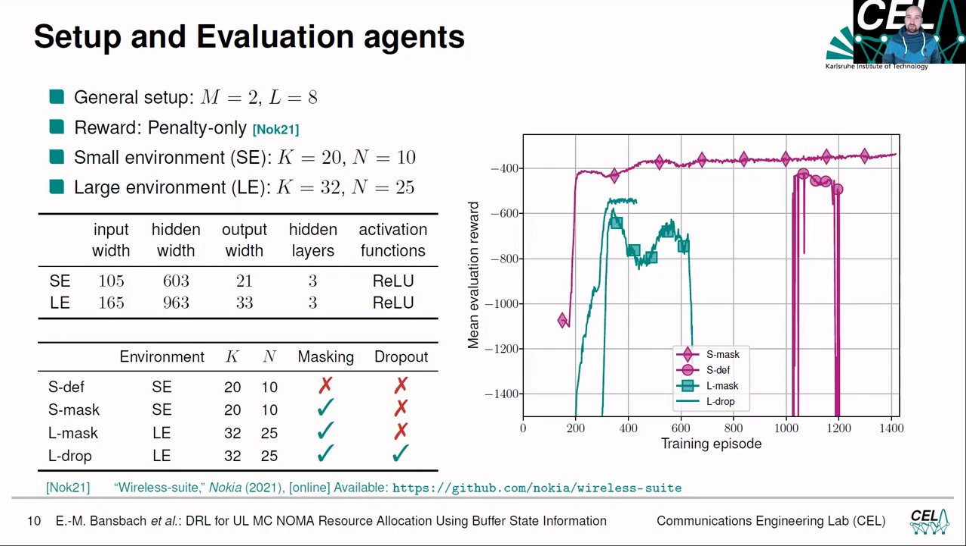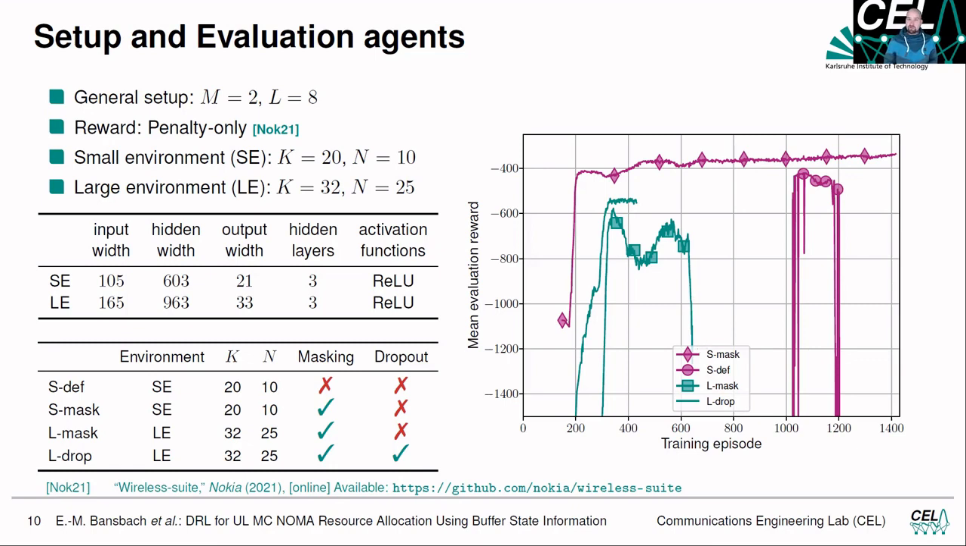Now take a look at the large environment. For the large environment, we have 32 user equipments and 25 OFDMA capabilities. And we introduce another 2 agents: the lmask, which is the agent for the large environment and applies masking, and furthermore the ldrop agent, which uses masking and dropout layers. So why dropout layers? As we observed, the lmask learns but isn't stable, and like the sdefault, somehow forgets all the learning at a certain point in time.